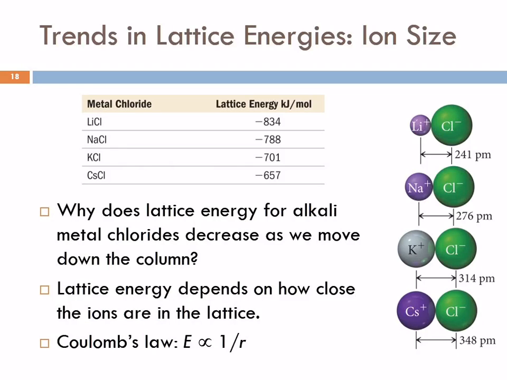It's like the magnet on the refrigerator. You put 1 piece of paper and it's fine. You put 2 pieces of paper and it's fine. You put 3 pieces of paper, and now if you slam the door too hard, the magnet starts to fall off. And you keep adding pieces of paper and now it won't stick anymore because the distance is getting larger. It's a very small difference, but it makes a big change. So lithium chloride has a higher lattice energy because lithium is smaller. Smaller ions are going to have a larger lattice energy because they can get closer to each other.